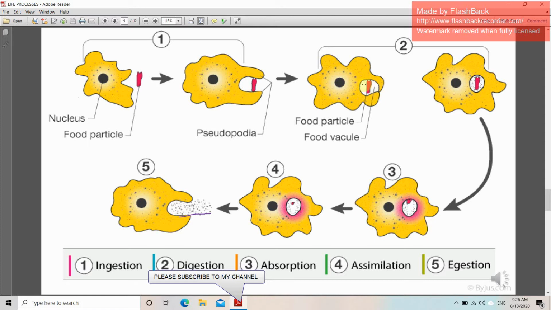This is now the food vacuole. Now the amoeba is taking and absorbing the food. Here digestion is going on. Now absorption, the third step, then assimilation, then egestion. Now the undigested food is out.